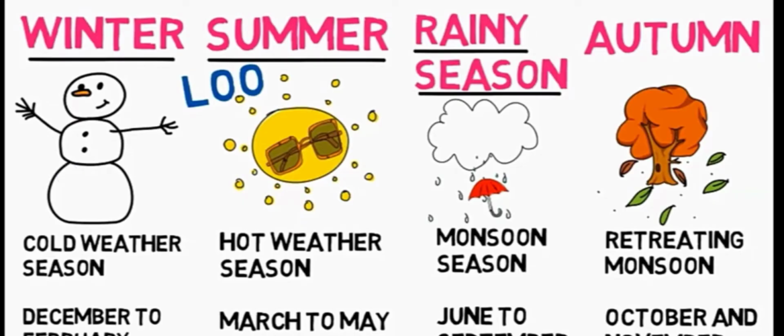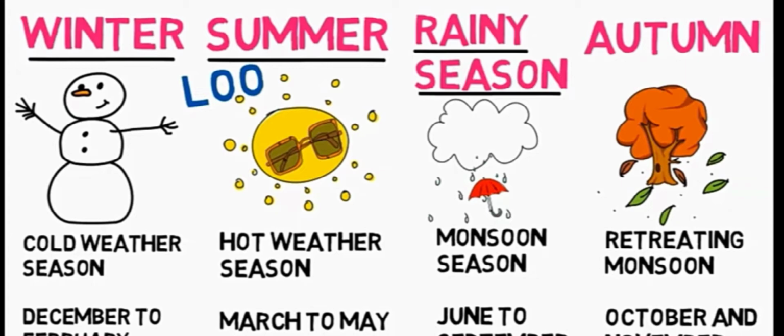And the second season is summer season. In the summer season, the sun rays fall directly on us and the temperature will be very high. You already know summer season means temperature will be very high. So it will be very hot. So we give another name for summer season as hot weather season. What is the other name for summer season? Yes, we already said it will be very hot, so it is also called hot weather season.